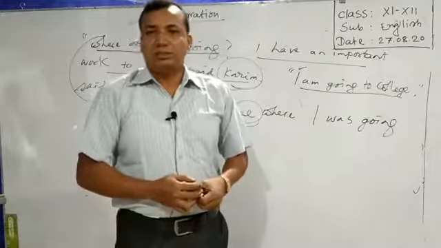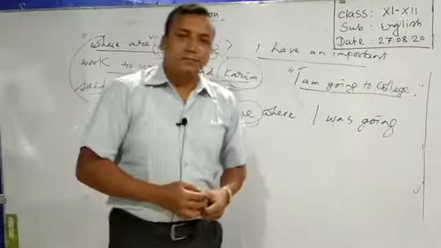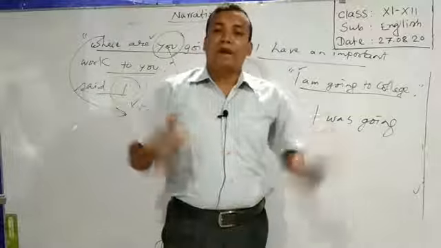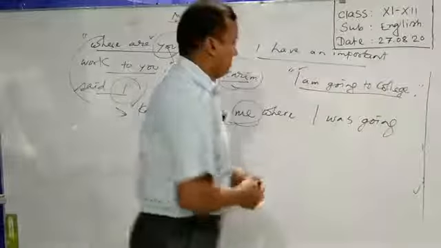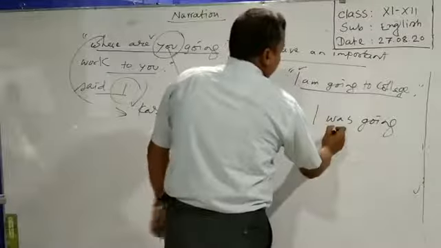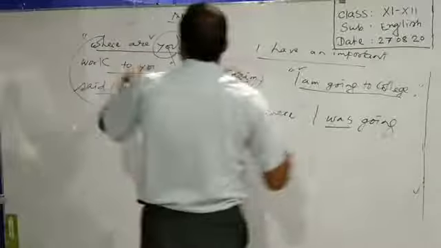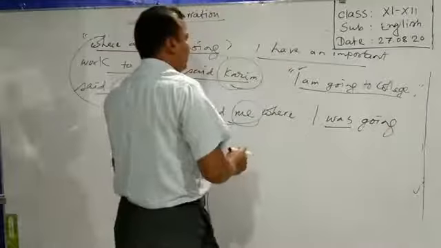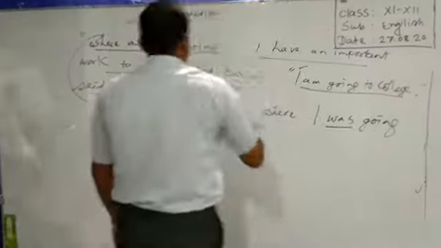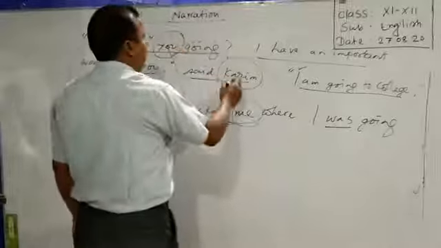You will not touch the principal verb when you find auxiliary and principal together. So, I have used was instead of are. I was going. So, this is a question, and we have also another speech of the same speaker, Karim.